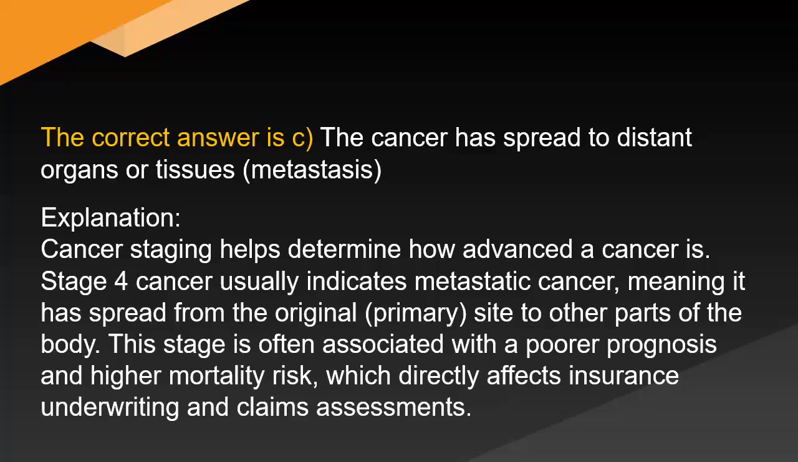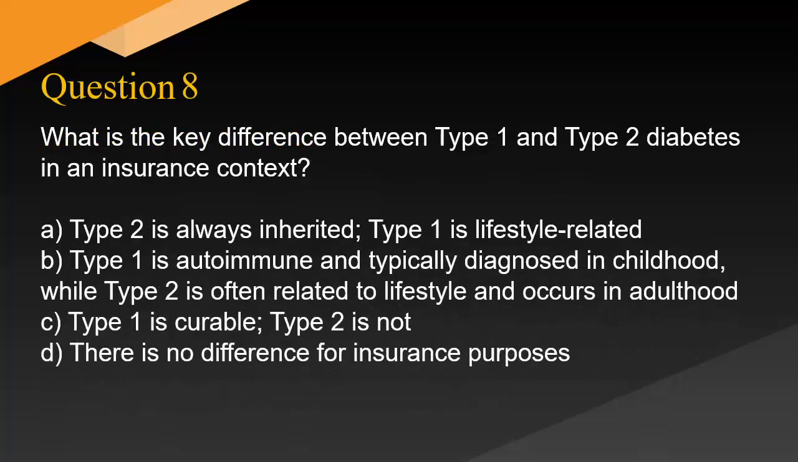What is the key difference between type 1 and type 2 diabetes in an insurance context? A. Type 2 is always inherited. Type 1 is lifestyle related. B. Type 1 is autoimmune and typically diagnosed in childhood, while Type 2 is often related to lifestyle and occurs in adulthood. C. Type 1 is curable. Type 2 is not. D. There is no difference for insurance purposes.